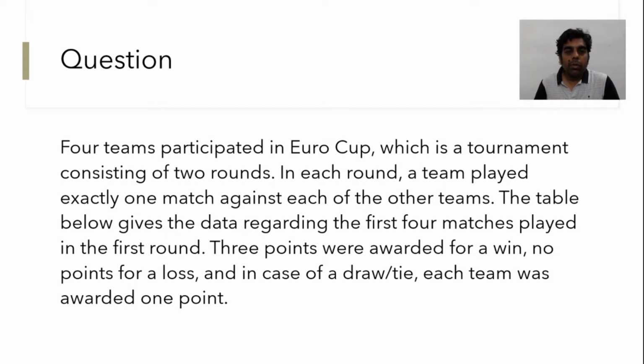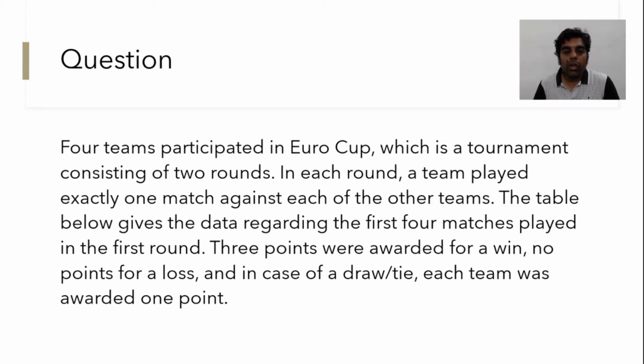So this is a question from Games and Tournaments, which is based on standing table. So let's read this question first and try to solve it. Four teams participated in Euro Cup, which is a tournament consisting of two rounds. In each round, a team played exactly one match against each of the other teams. The table below gives the data regarding the first four matches played in the first round.